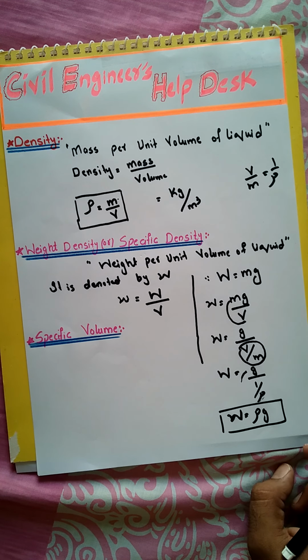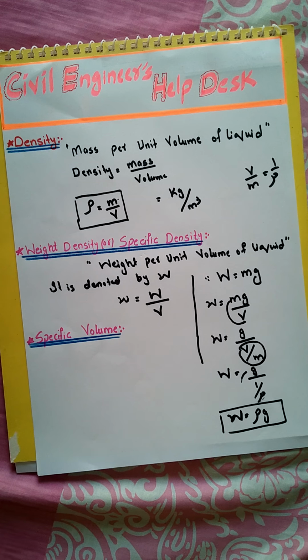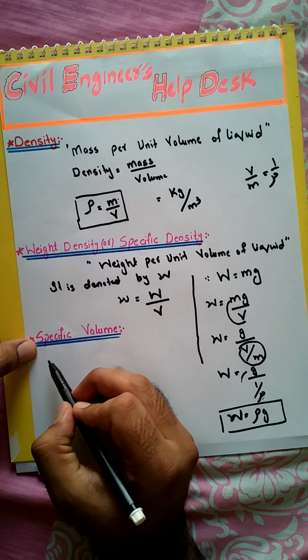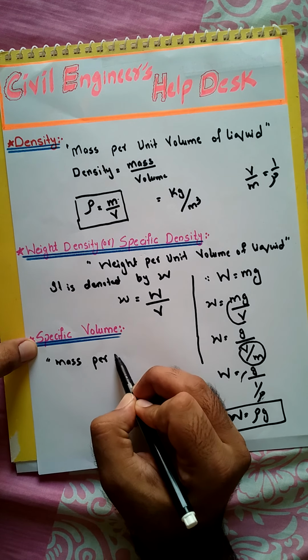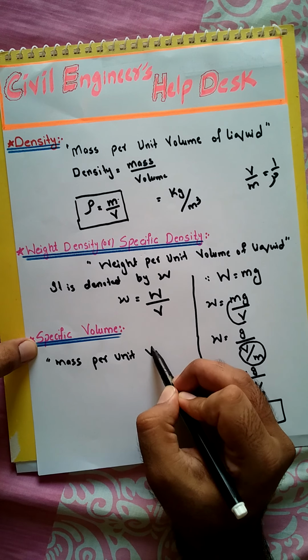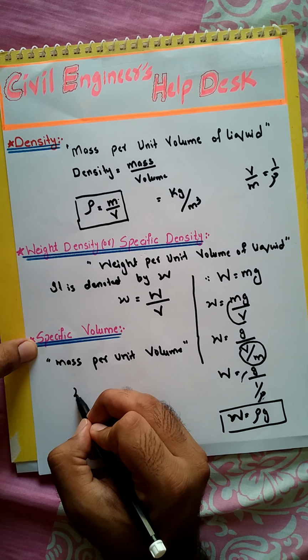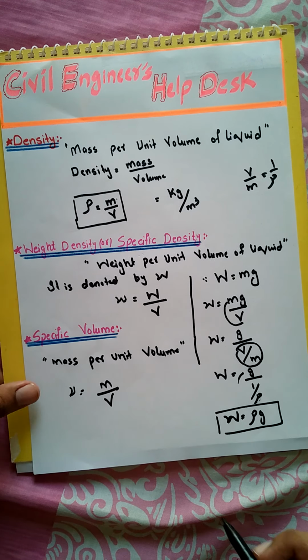Now viewers, come to the next term, which is specific volume. Viewers, it is defined as the volume per unit mass of liquid. It is denoted by small v. Specific volume is denoted by small v, volume per unit mass.